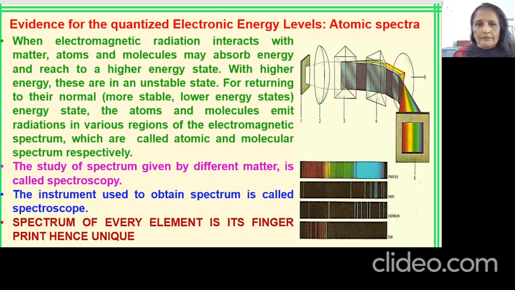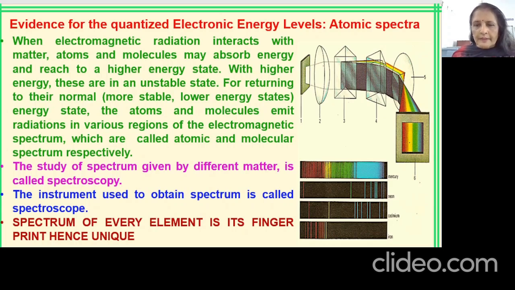In the previous video we have seen Planck's quantum theory and the existence of quanta, a packet or bundle of energy which can be radiated by an electron on absorption or emission. So when electromagnetic radiation interacts with matter, the electron might absorb energy and go to a higher energy level. On returning to its normal state or the lower energy state, it will radiate energy which will form an electromagnetic spectrum. As in the last video, this could be in the ultraviolet region, visible region or the infrared region.